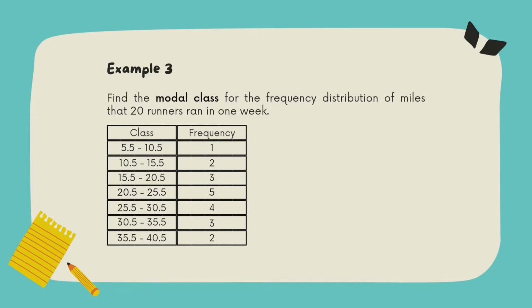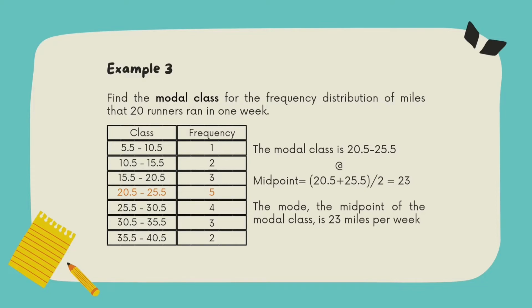So the question: find the modal class for the frequency distribution of miles that 20 runners ran in 1 week. Look at the frequency, and the largest one here is the number 5. So the modal class is 20.5 until 25.5. Or sometimes we also can use the midpoint of the modal class. The midpoint of the modal class is 23 miles per week. That's it for the mode.